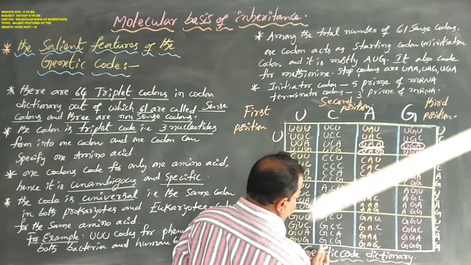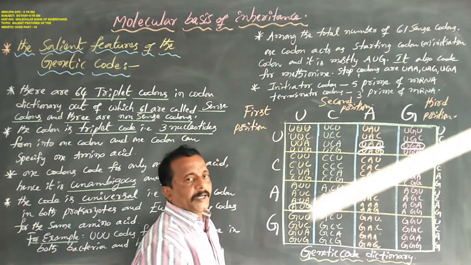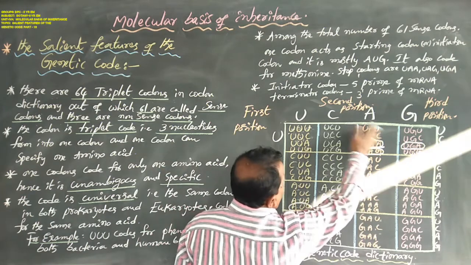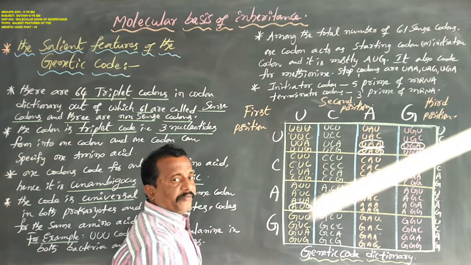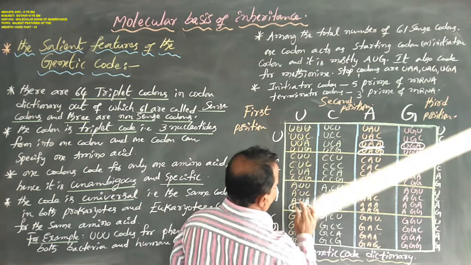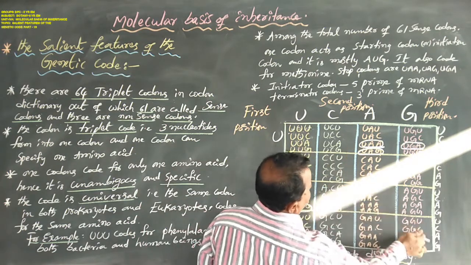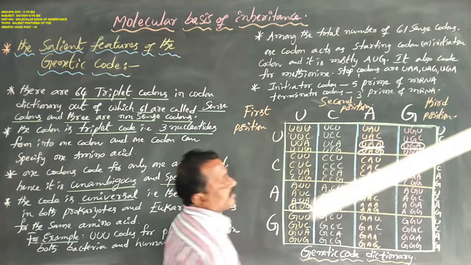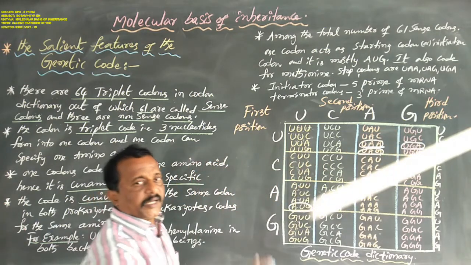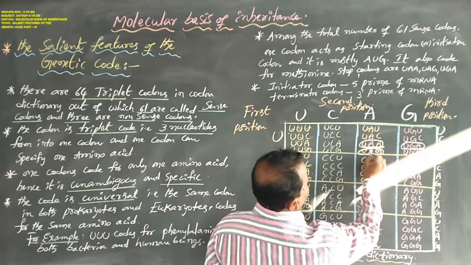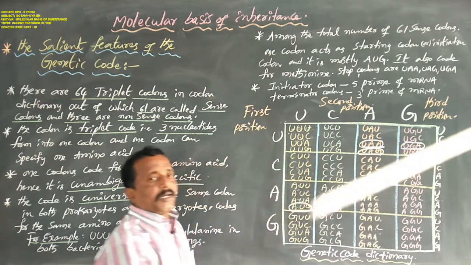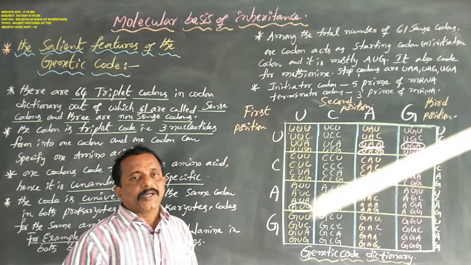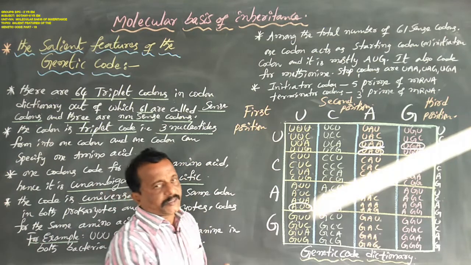In this genetic code dictionary containing 64 codons, 61 codons are called sense codons and the remaining 3 codons are called nonsense codons or stop codons.